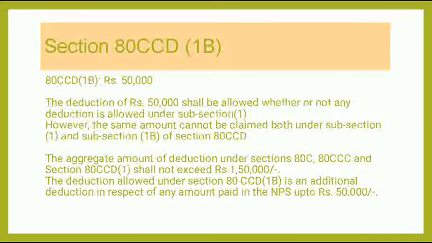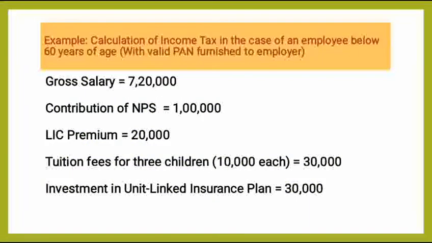For example, calculation of income tax in the case of an employee below 60 years of age with a valid PAN furnished to employer. Let's assume that the gross salary of the employee is 7,20,000. He contributes towards NPS at 1 lakh rupees per year and his premium towards LIC is rupees 20,000. The tuition fees for 3 children, 10,000 rupees each, equals rupees 30,000. Investment in ULIP, rupees 30,000. So let's make some calculations.